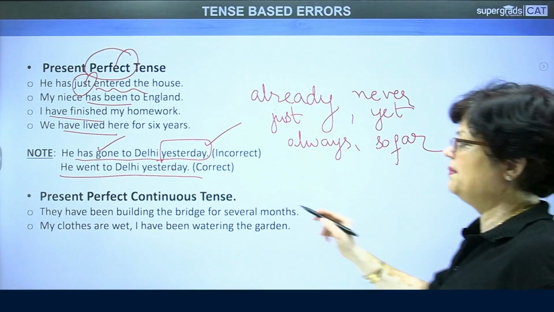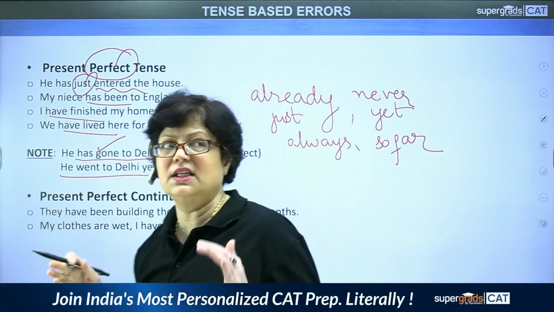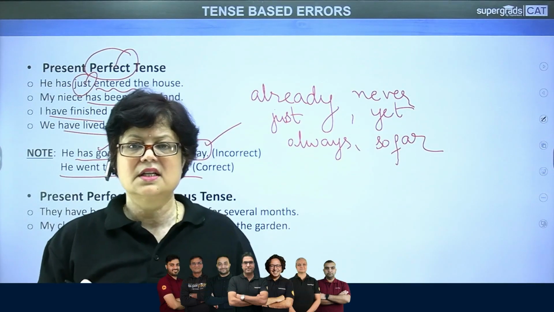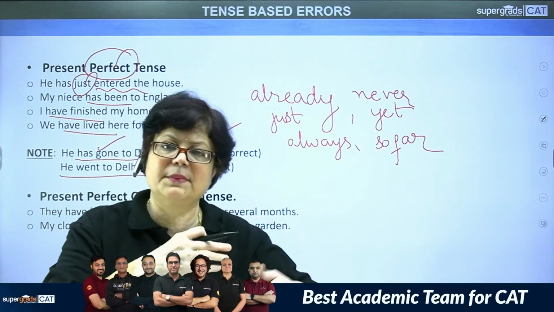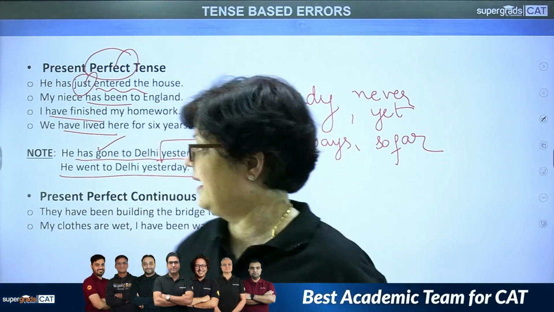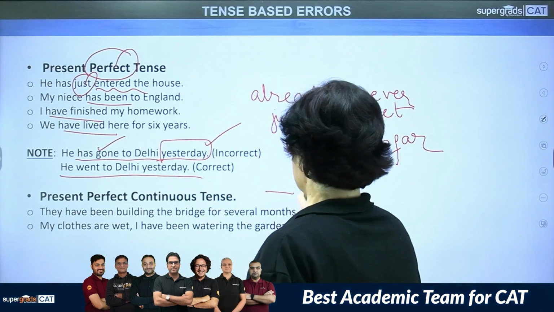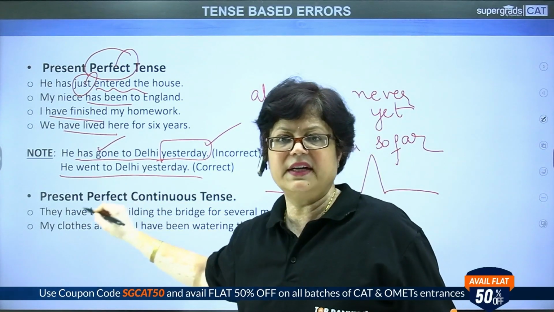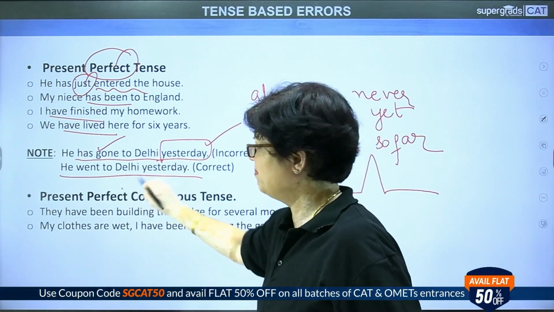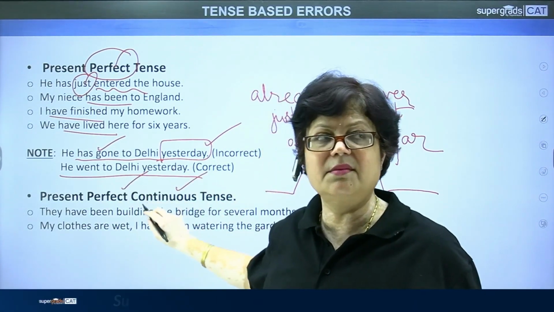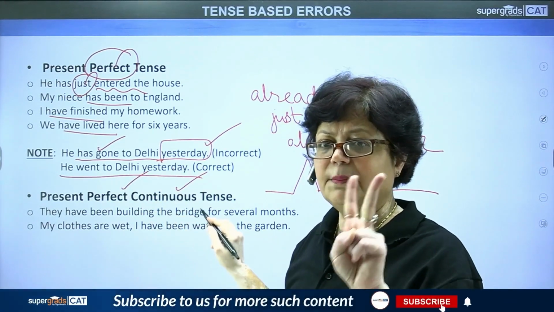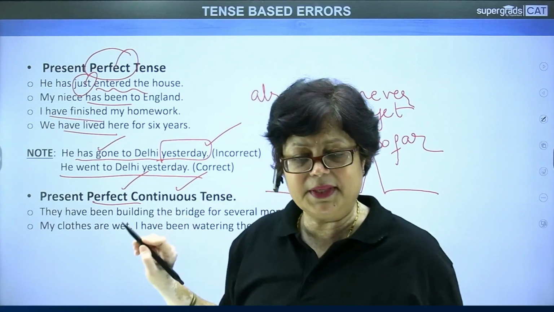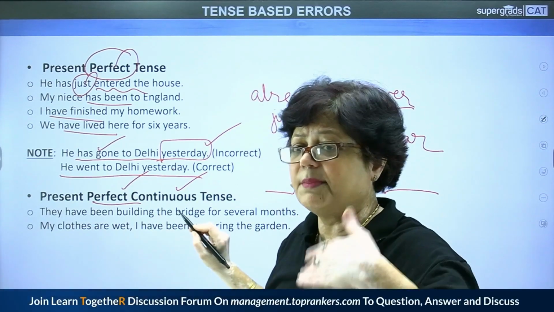Now, present perfect continuous tense. What does it mean? An action which starts, gets over, and after a period of time repeats itself, right? An action starts, completes, and then repeats. So this is called present perfect continuous. It is a combination of perfect and continuous. The name itself suggests it has double meanings. Two meanings it has. The action is already completed, perfect, but it is repeating also.